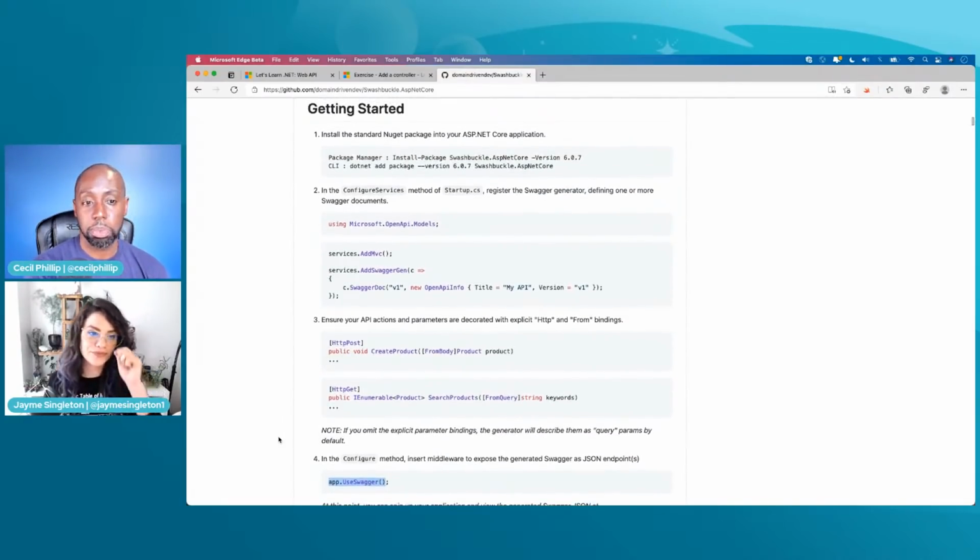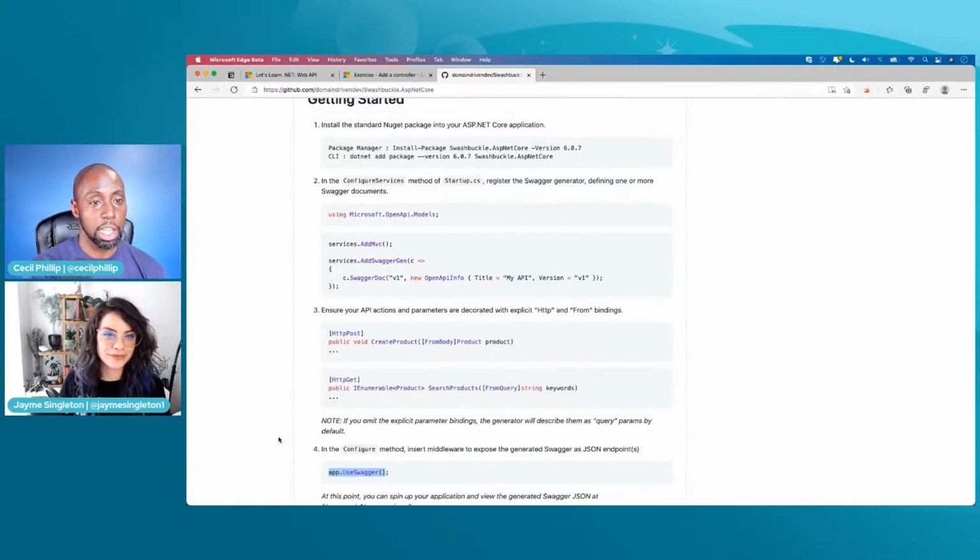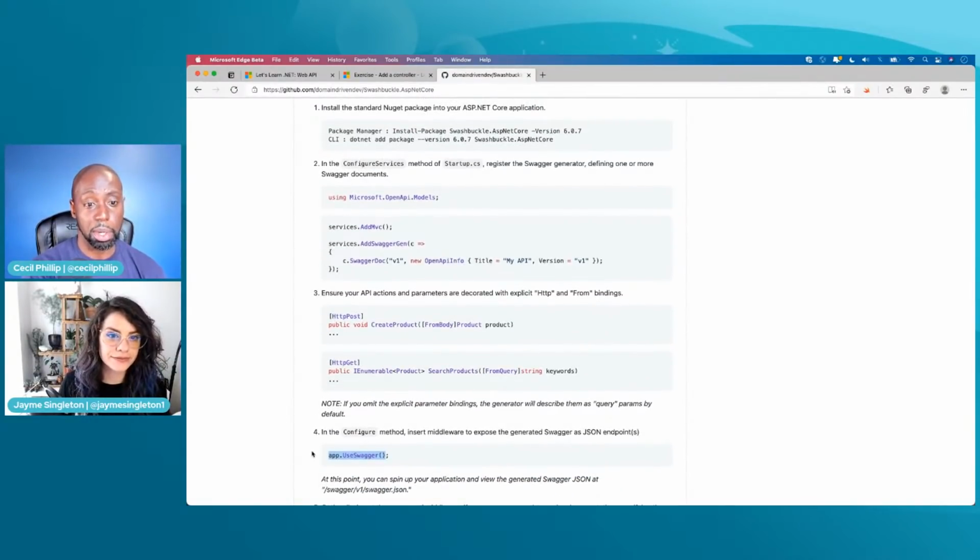But yeah, to answer the question, that's not hard at all. As you can see here, this is pretty much it, right? Now, another thing that you might want to do is, by default, the Swagger UI doesn't have all the information about your API. And that's when we start talking about how we can start customizing different aspects of it.